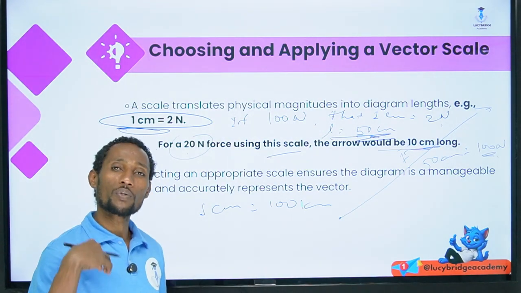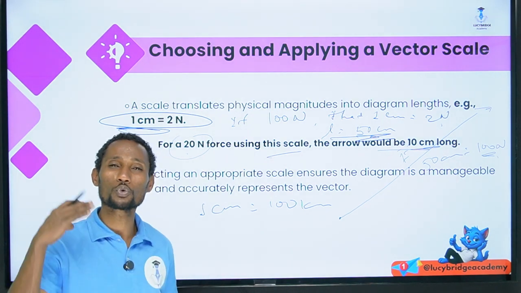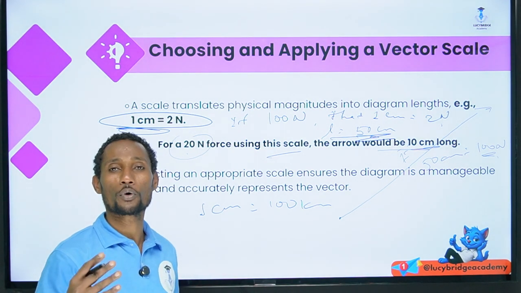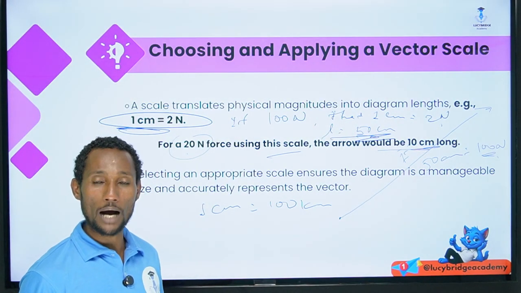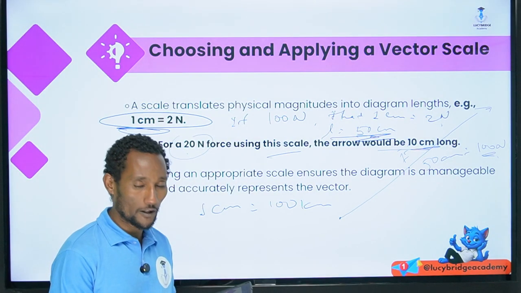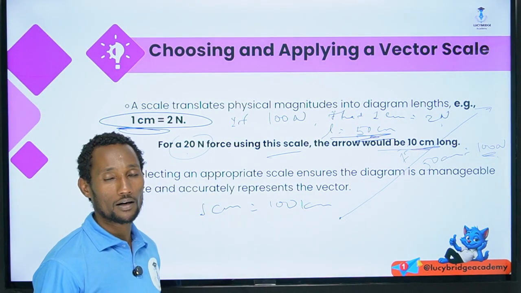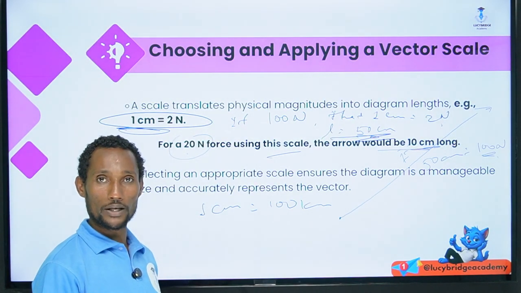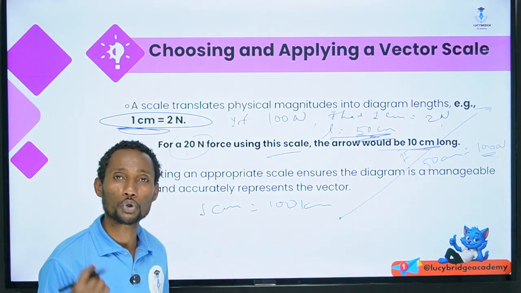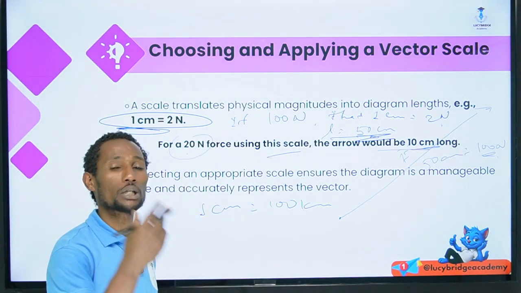So, with the given scaling, you have to choose an appropriate scale for your vector quantity. For example, for the scale on your ruler, whether it is a 10 centimeter or 20 centimeter ruler, you have to choose whether it is 1,000 Newton or 1,000,000 Newton.